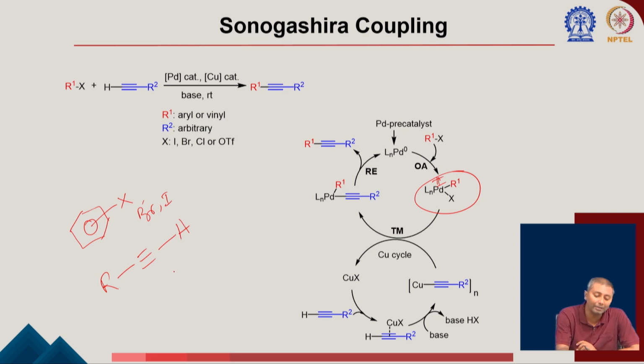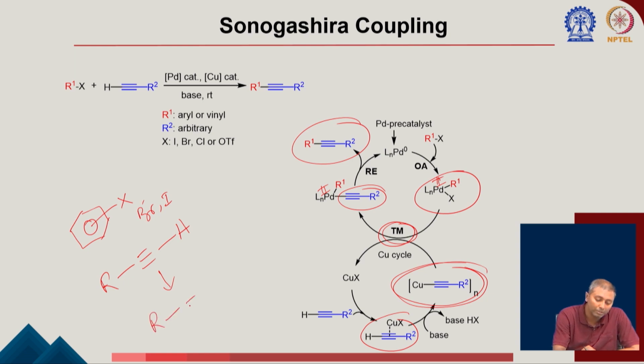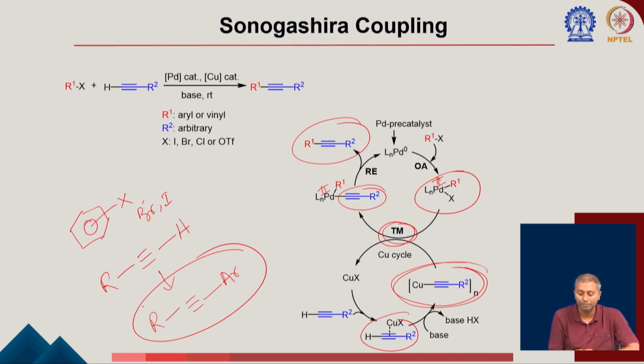Here you have an alkyne, and in the presence of base and a catalytic amount of copper iodide, the copper is forming the corresponding copper acetylide. Now this copper acetylide is going to participate in a transmetallation. In this transmetallation event, palladium is again palladium 2, but you now have the alkyne group here. Now it is going to go for a reductive elimination to form this alkyne. So this is the product, you have this Ar, and that will be the final product here.